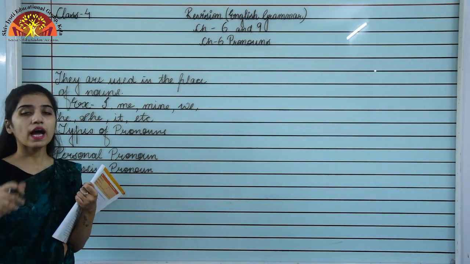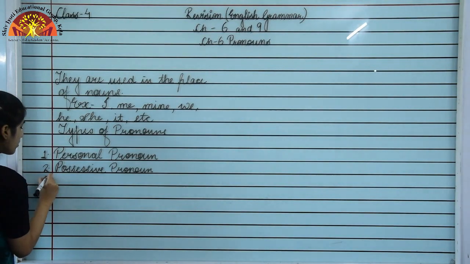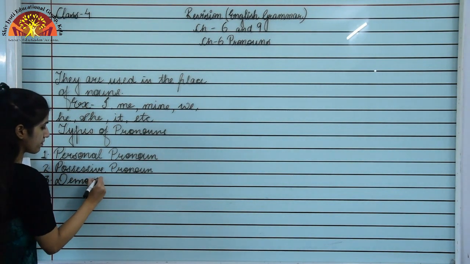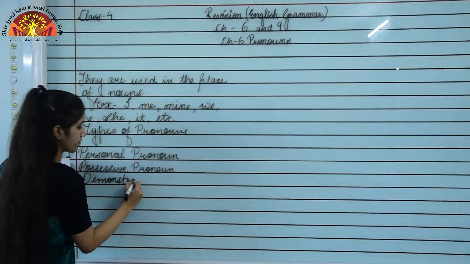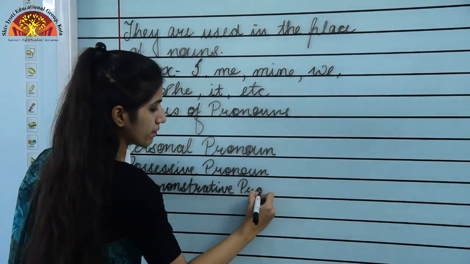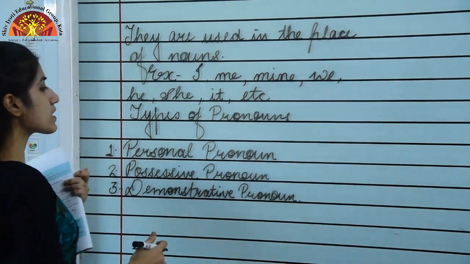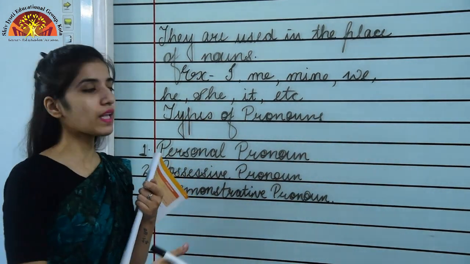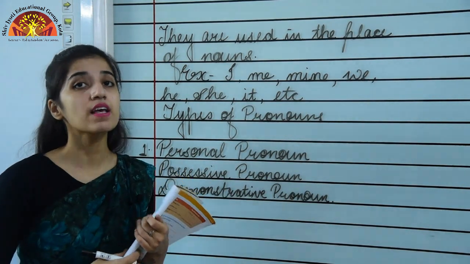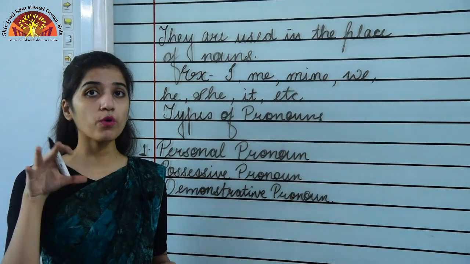And the third type of pronoun which we are going to study, that is demonstrative pronoun. Okay, so first is personal, second possessive, and the third one is demonstrative. So first we are going to study about personal pronouns.